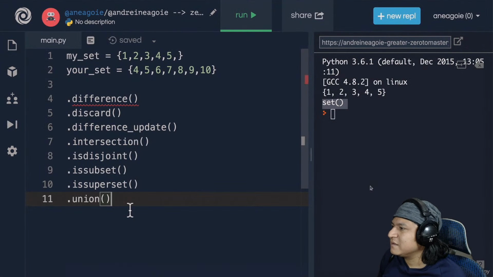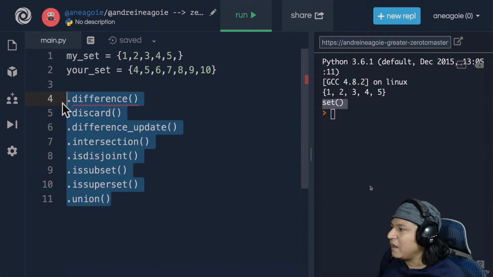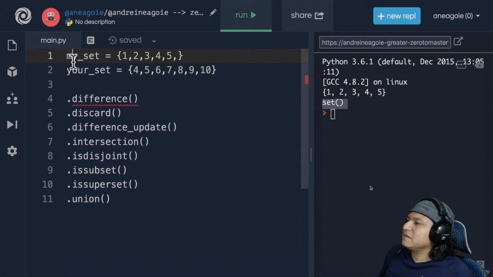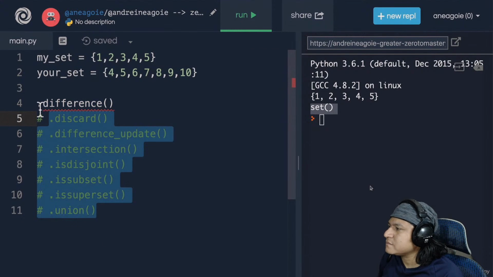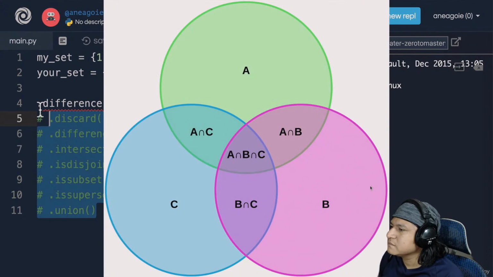Welcome back. The methods we're going to talk about when it comes to sets are right here. It looks like a lot, but they're quite similar, so hang in there. I have 2 sets for us. My set, which is 1 through 5, and then your set, which is 4 through 10. Okay. Now, let's go one by one and see what these methods do. And if you've ever seen Venn diagrams in school, for example, 2 circles that are overlapping each other, what we're about to do is quite similar to this.